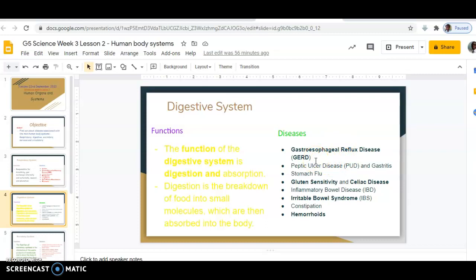gastroesophageal reflux disease, which is GERD, peptic ulcer disease, PUD, and gastritis. We have stomach flu, which is also connected with the digestive system, gluten sensitivity and celiac disease, inflammatory bowel disease, IBD, irritable bowel syndrome, IBS, constipation, and hemorrhoids. All these diseases will be connected with the digestive system.